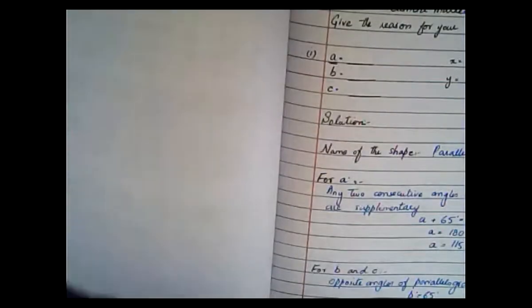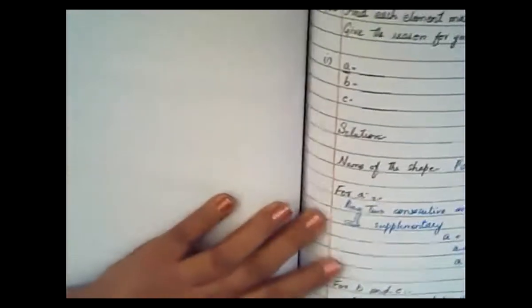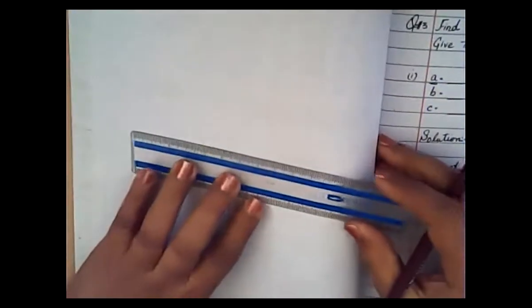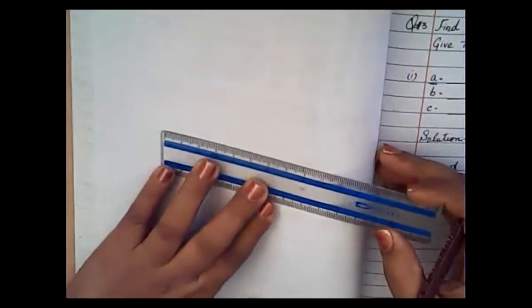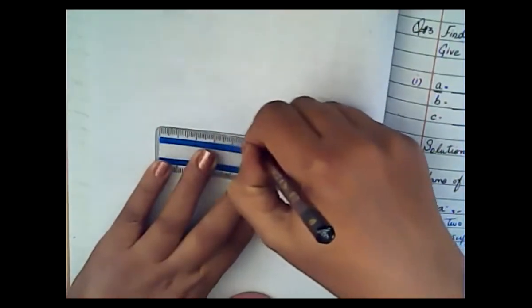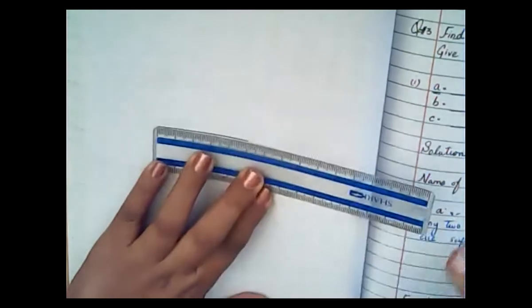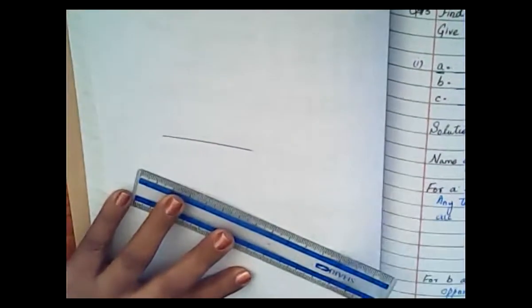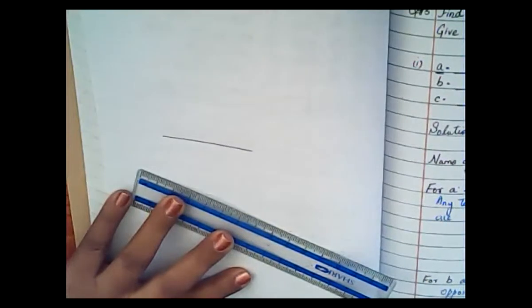Okay, now what I am going to do, look here. First, draw a line segment. Okay, now draw a line segment of 5 centimeter, everyone. Everyone draw a line segment of 5 centimeter. Okay, it's okay.